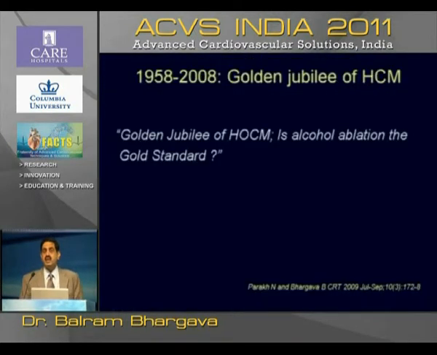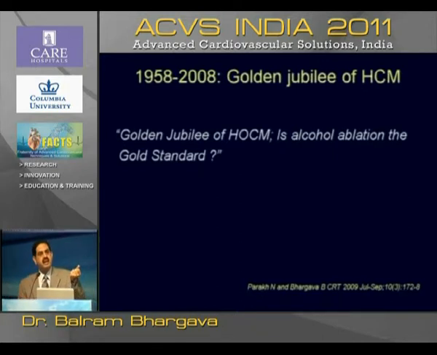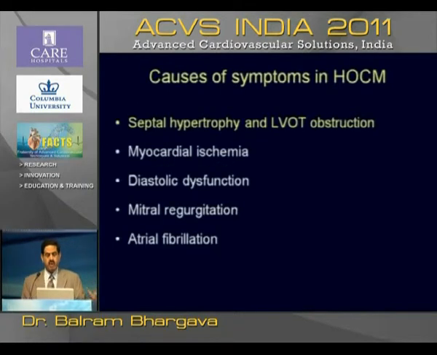Then the golden jubilee of hypertrophic cardiomyopathy is alcohol ablation, the gold standard. People have been talking about it, people have been debating about it, with myomectomy and alcohol ablation, what should be done, and when should it be done. So it is a mysterious disease. The patient has symptoms of chest pain, breathlessness, and also palpitations. The cause of symptoms predominantly is septal hypertrophy and LVOT obstruction.